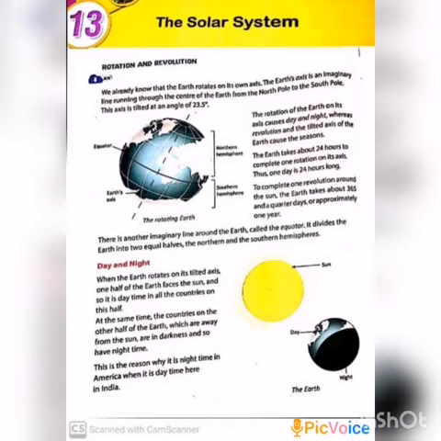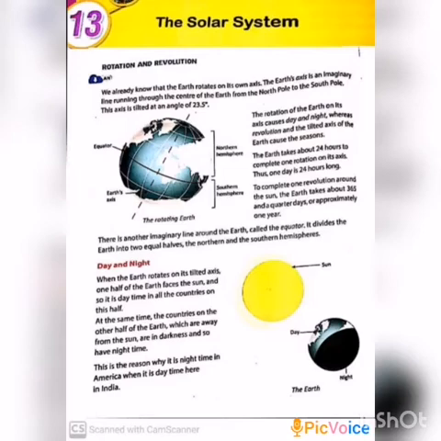In the previous class, we learnt about the solar system, moon and satellites. Today we are going to learn Earth's rotation and revolution. Have you remembered this rotation and revolution? We already learnt it in the 12th lesson also.